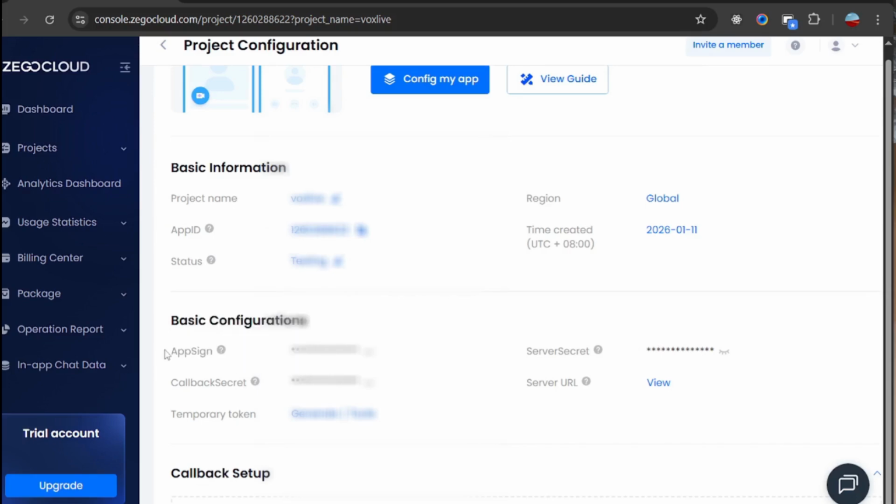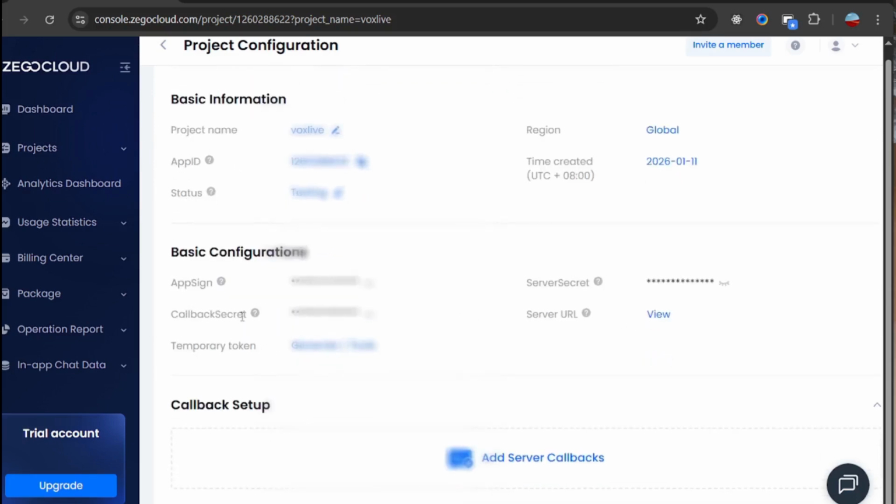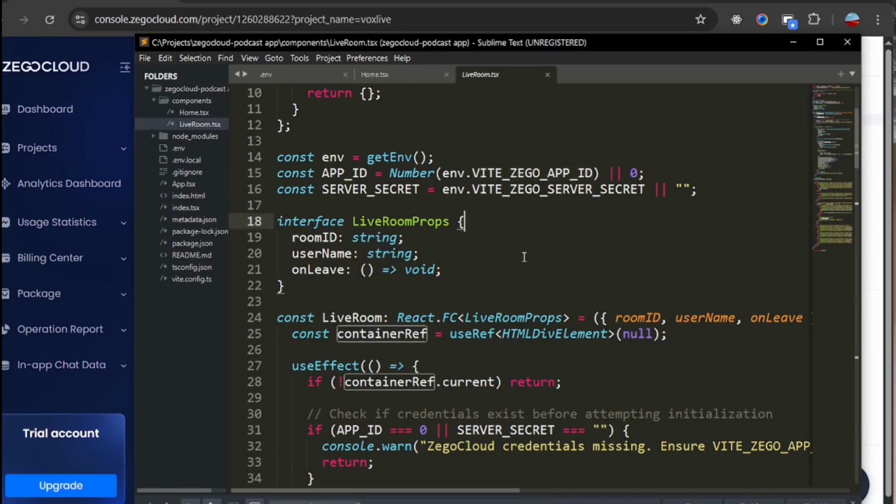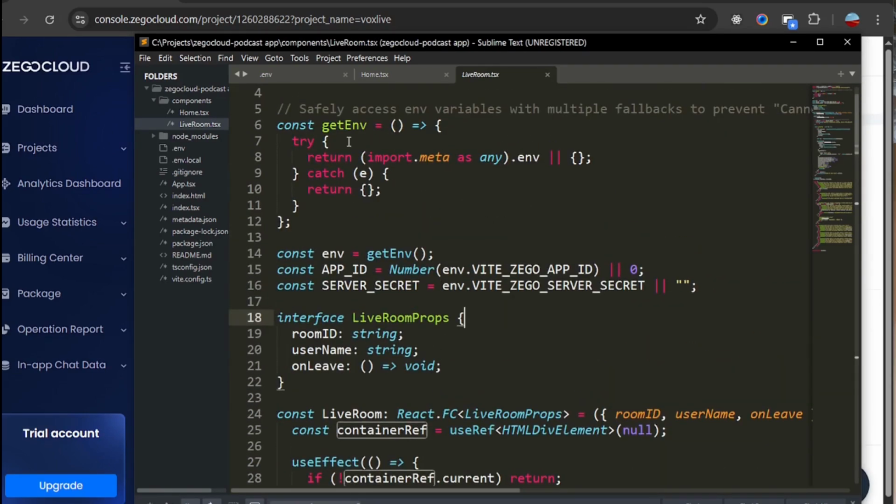So this is the app ID here, and then there's app sign, there's server secret, there's also the callback secret, and if you want to generate temporary tokens, you find it, and you can also add server callbacks if you want to. And then let's go back to the code.